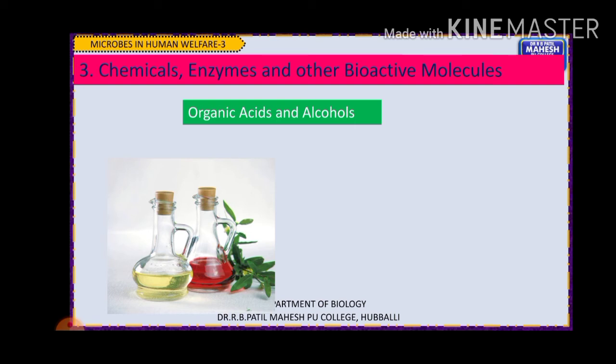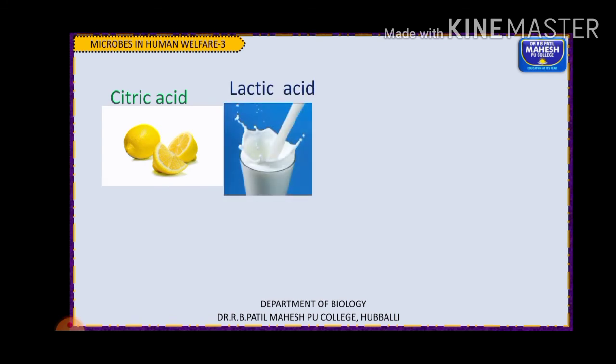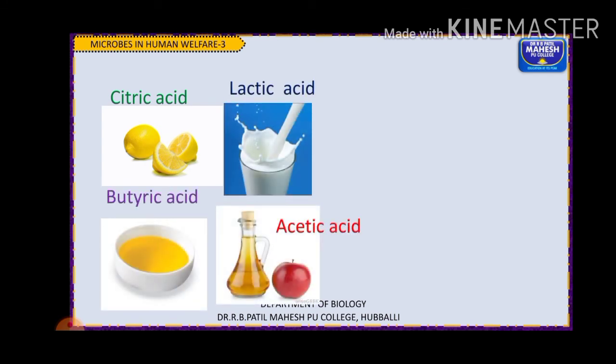A number of organic acids with acidic properties are manufactured with the help of microbes. For example, citric acid, lactic acid, butyric acid and acetic acid are prepared from different microorganisms.